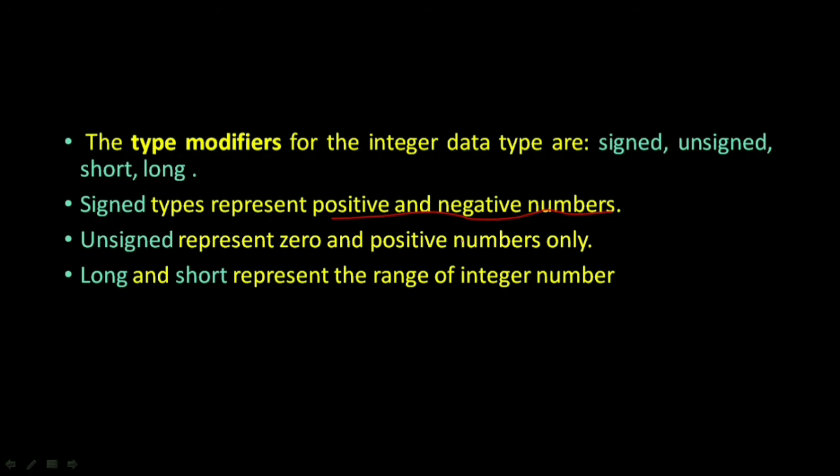If any data has modifiers, suppose any integer contains 0, then we have to use the unsigned data type, right? Long and short represent the range of integer numbers. As in the last slide we have seen the minimum and the maximum ranges of each, so you have to keep it in mind.